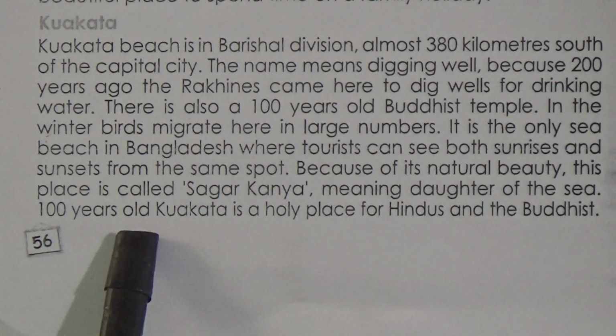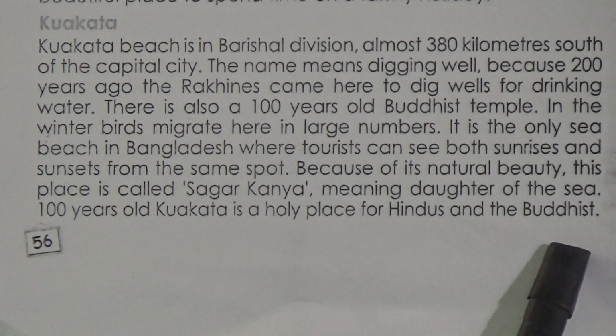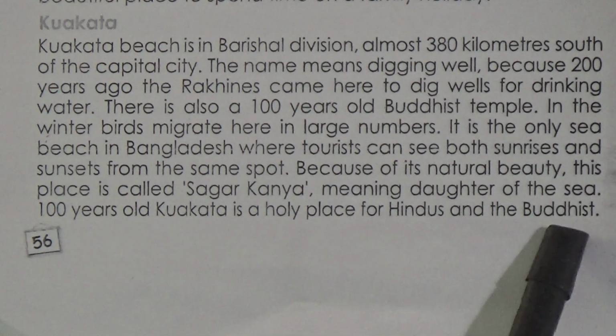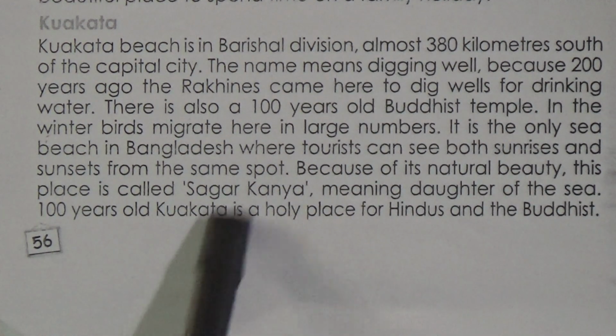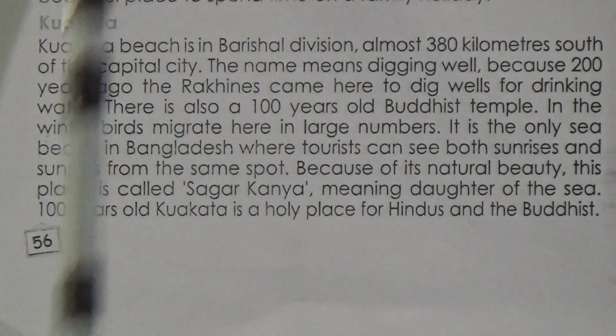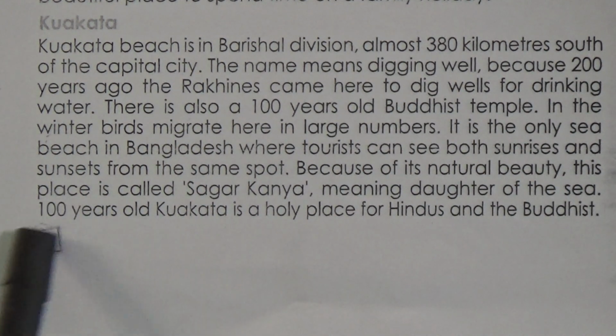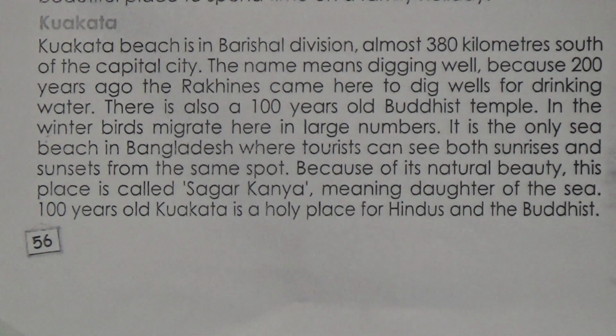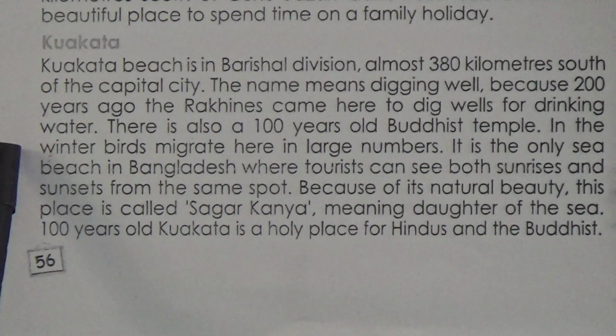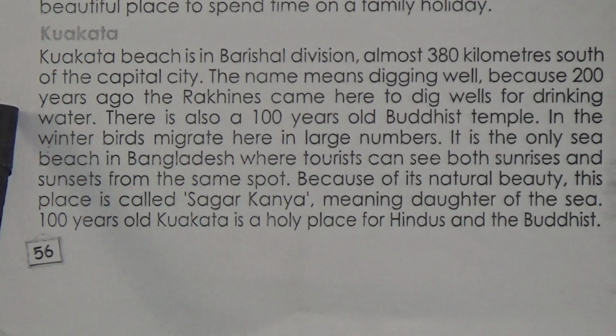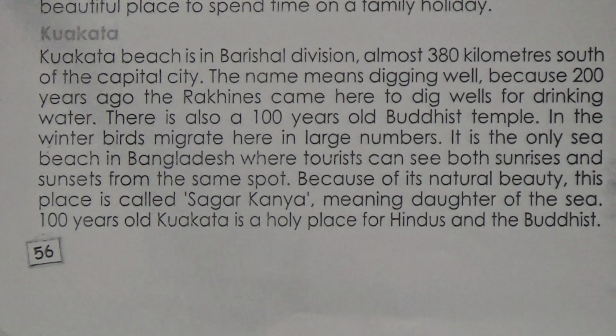Kuakata is a holy place for Hindus and Buddhists. So for Hindus and Buddhists, which is the holy place? That is actually Kuakata. So my dear students, we learned about the three important and very rich attractive visiting places related to the Bay of Bengal, and these are Sundarbans, Cox's Bazar and Kuakata.